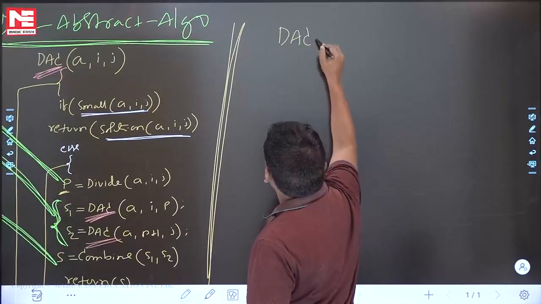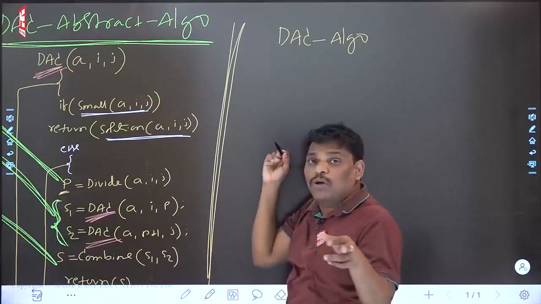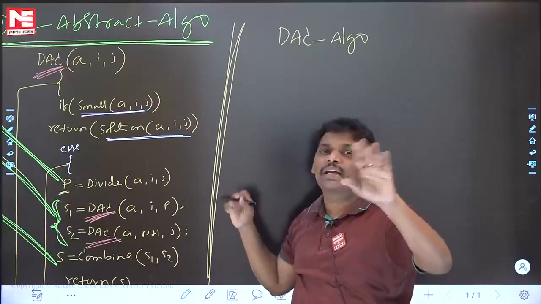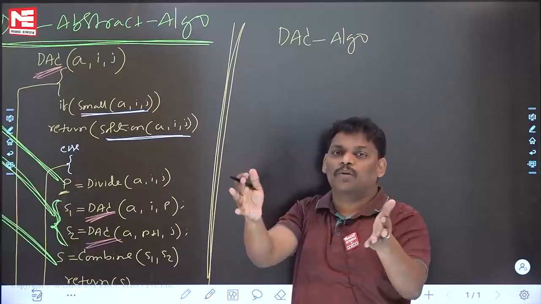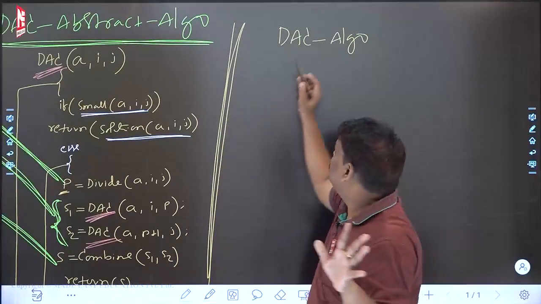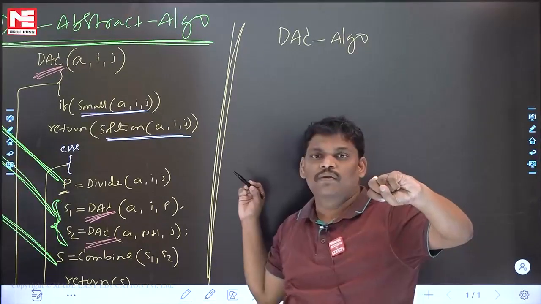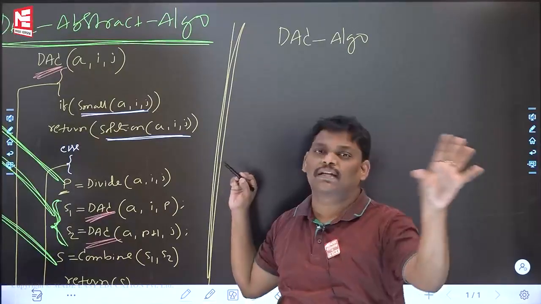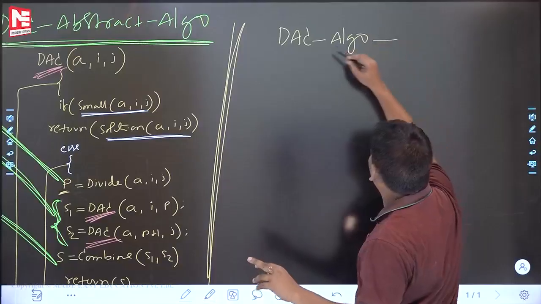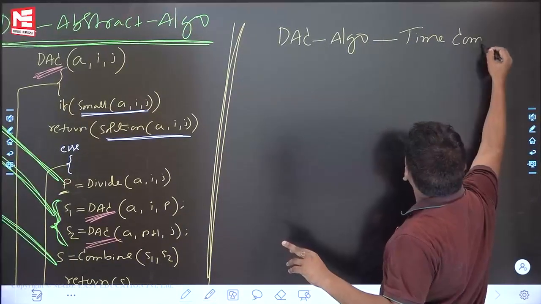Divide and conquer algorithm. There is a problem, and to that problem I wrote a divide and conquer algorithm. What is the meaning? To solve a particular problem using the divide and conquer technique, I designed the algorithm. Divide and conquer algorithm means that. Next, the time complexity finding. It is a major one, please be careful.